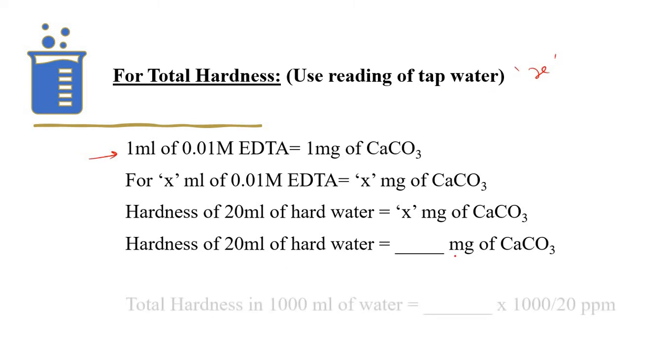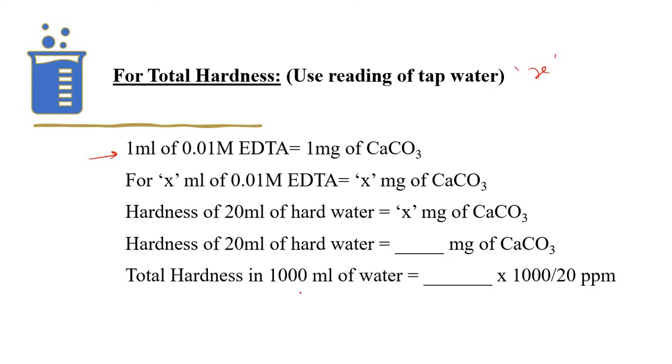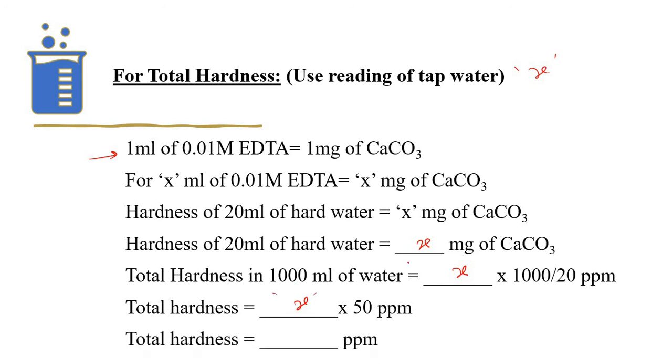Therefore, the equation can be written for 1 liter of water sample. So X multiplied by 1000 divided by 20, that is in ppm, where X is whatever value you put at this place. If you solve this, total hardness can be calculated as X multiplied by 50 ppm. So you will get the total hardness in the form of ppm.